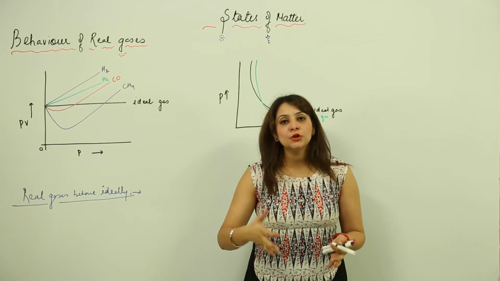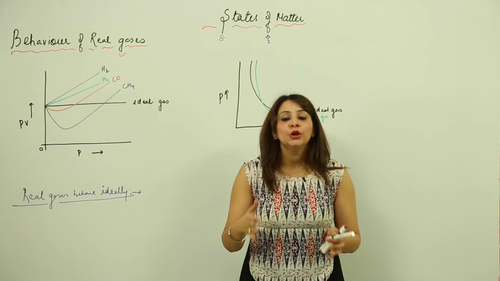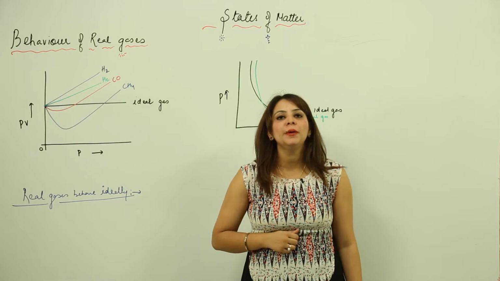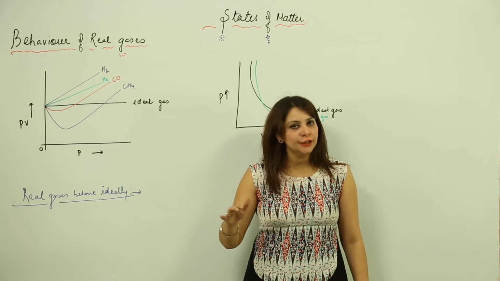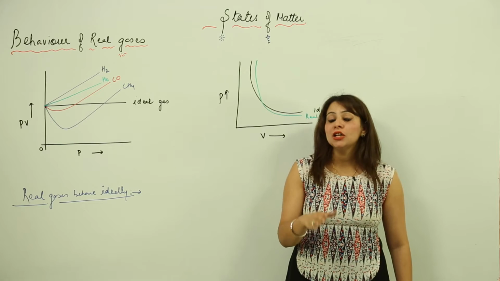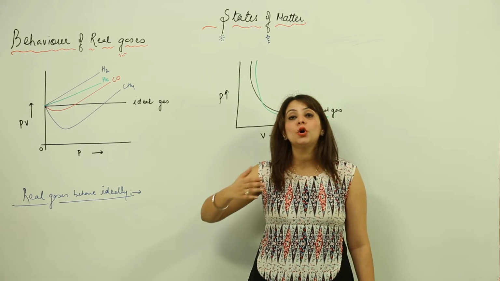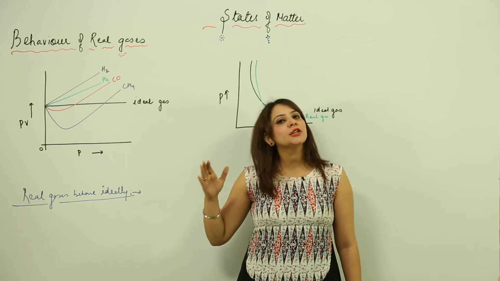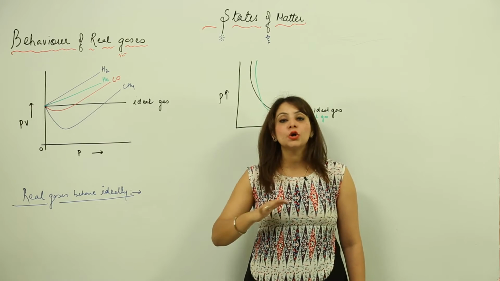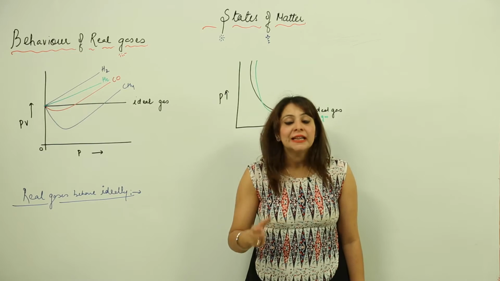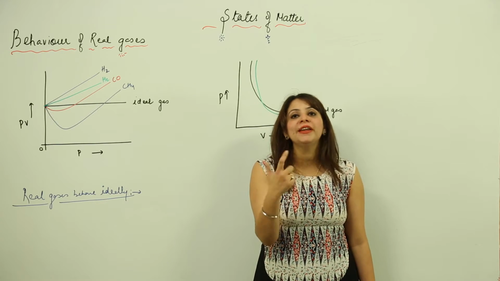Now we know what ideal gases are, right? You know that an ideal gas is something which obeys all the laws at all conditions of temperature and pressure. And I also told you that the gases which we see in daily routine are called real gases. They don't actually obey all those laws at all conditions of temperature and pressure. There exists a specific condition when they behave ideally.